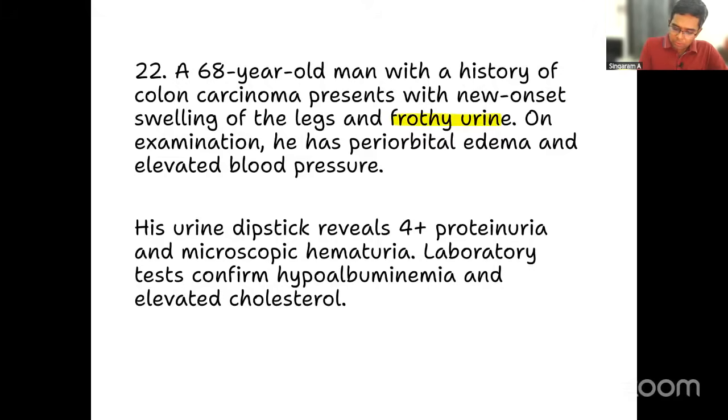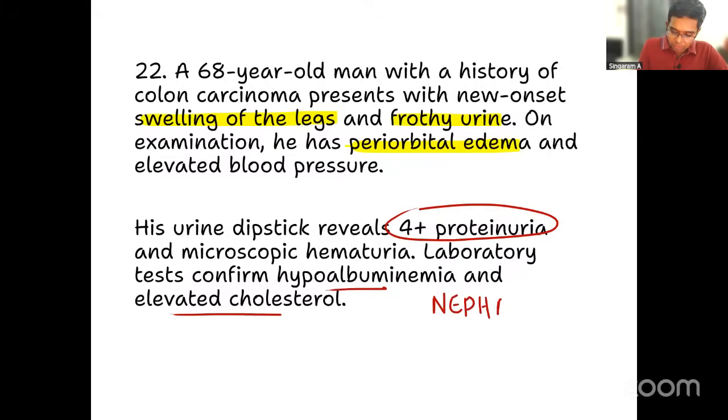Frothy urine, swelling of the legs, that is edema, is present, periorbital edema is also present. Along with that, very important is 4 plus proteinuria, and he has low albumin with elevated cholesterol. What is this condition? Yes, nephrotic syndrome. This is predominantly nephrotic syndrome.